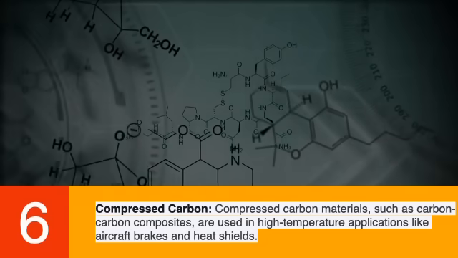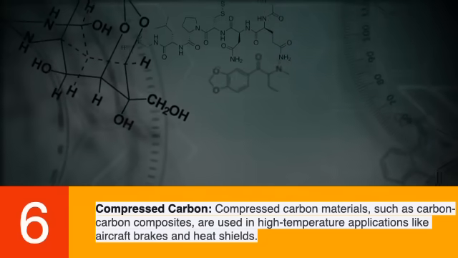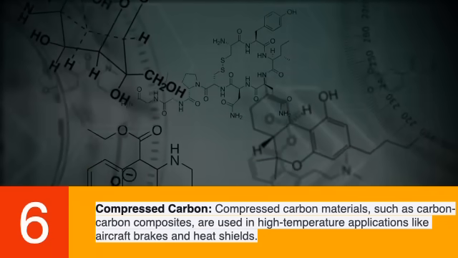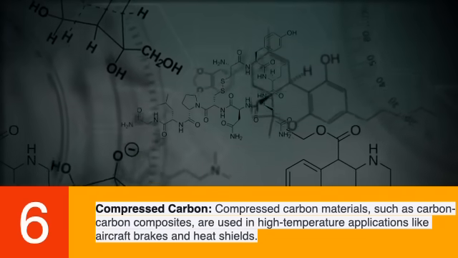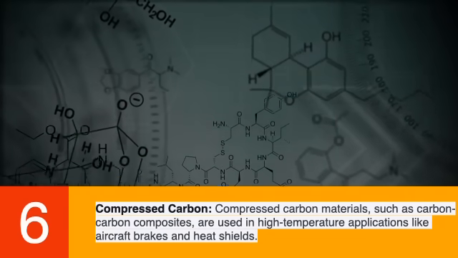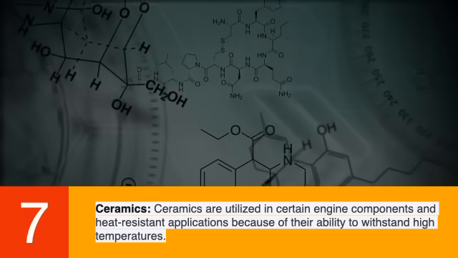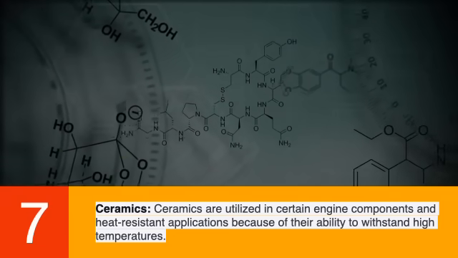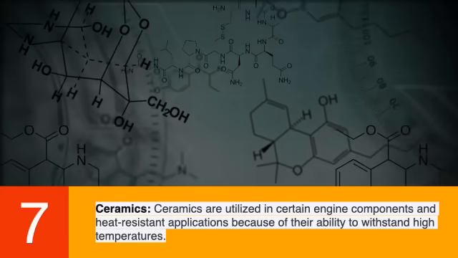Number 6. Compressed carbon. Compressed carbon materials, such as carbon-carbon composites, are used in high-temperature applications like aircraft brakes and heat shields. Number 7. Ceramics. Ceramics are utilized in certain engine components and heat-resistant applications because of their ability to withstand high temperatures.